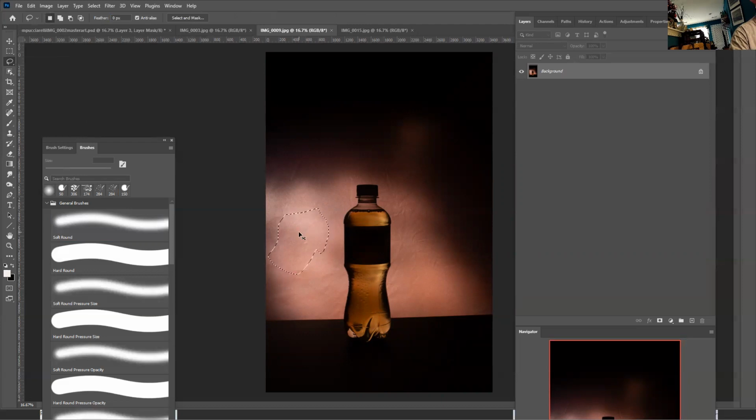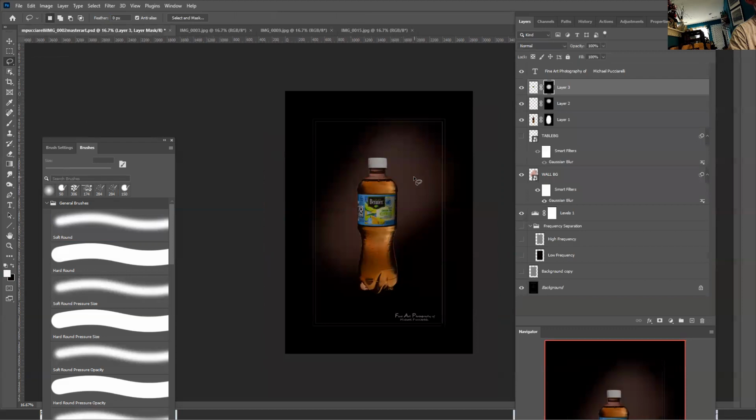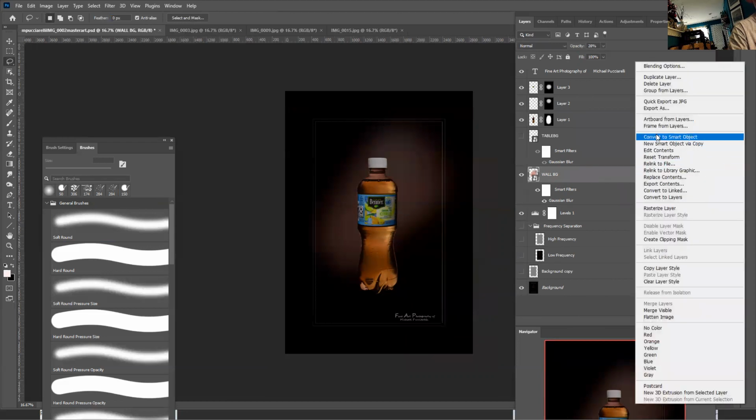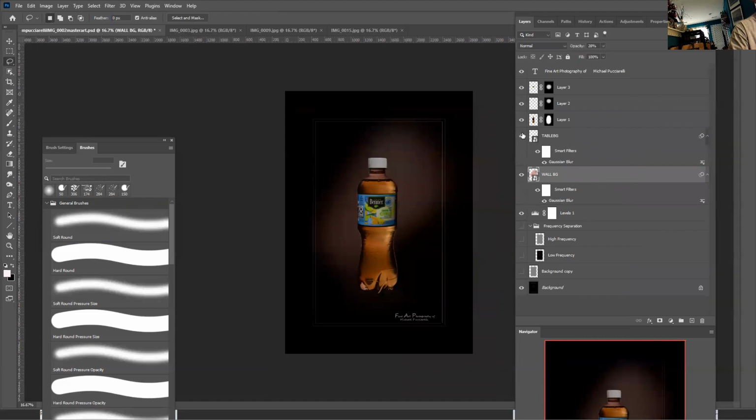I make a selection, I copy it over, I paste it. Then I convert it to a smart object. And then I put a filter on, and I use the opacity to get the effect I like. And then I made a copy of this layer. Just duplicate layer.